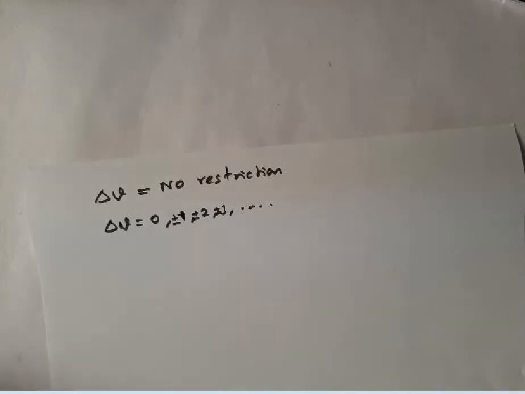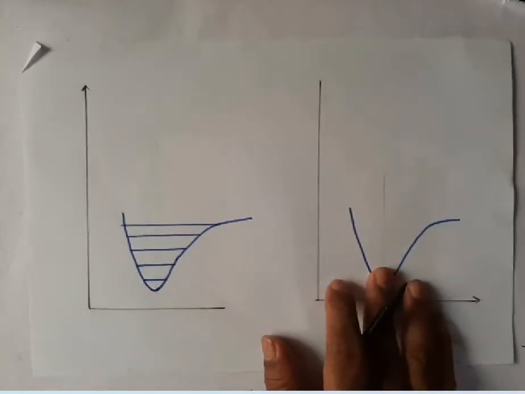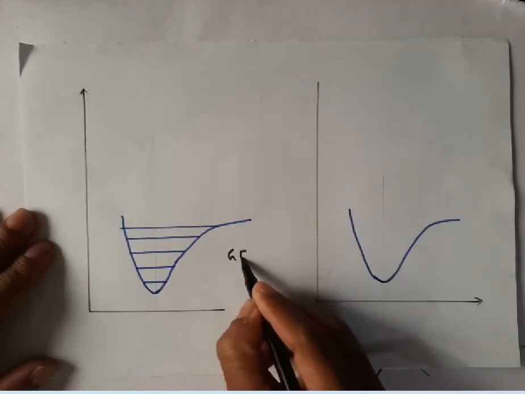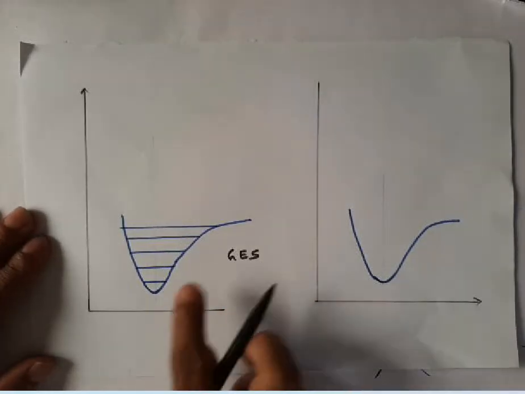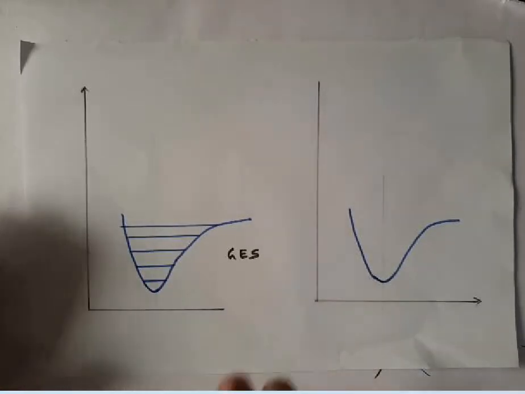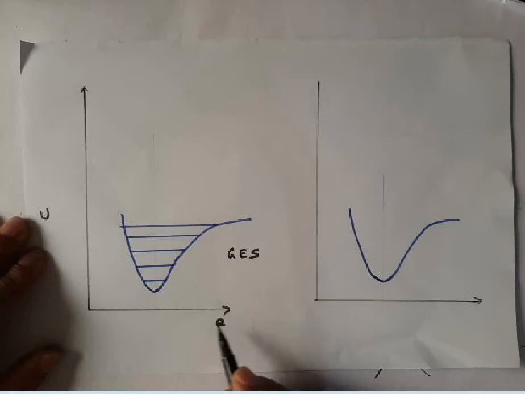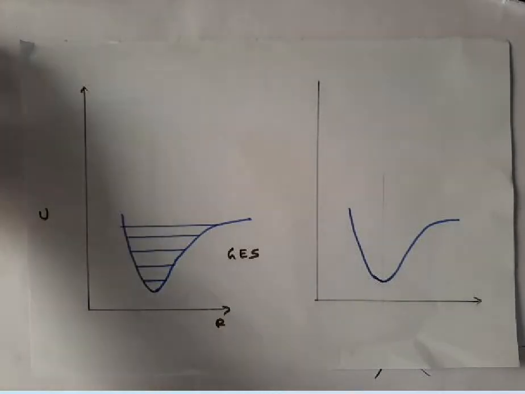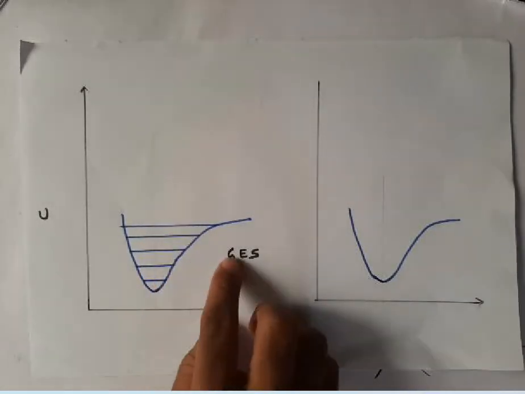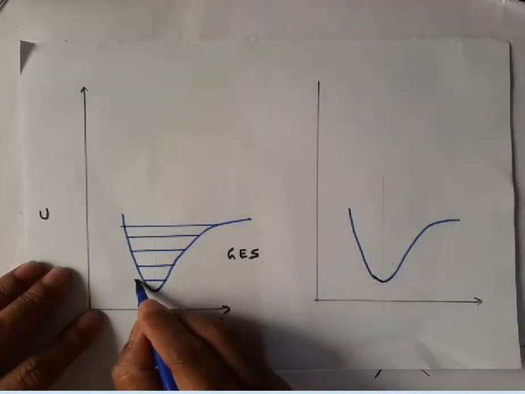Suppose I take the ground electronic state. In the ground electronic state we have a number of vibrational states. Now I am going to represent the nature of the wave function in different vibrational states of a given electronic state. The ground state wave function will appear like this.